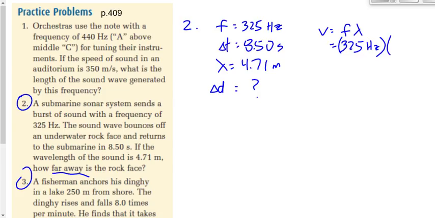325 times 4.71 gives me a speed of 1,530.75, which, by the way, is very, very fast. About 4 or 5 times the speed of sound in air. Sound travels a lot faster through water than it does in air. Now what?